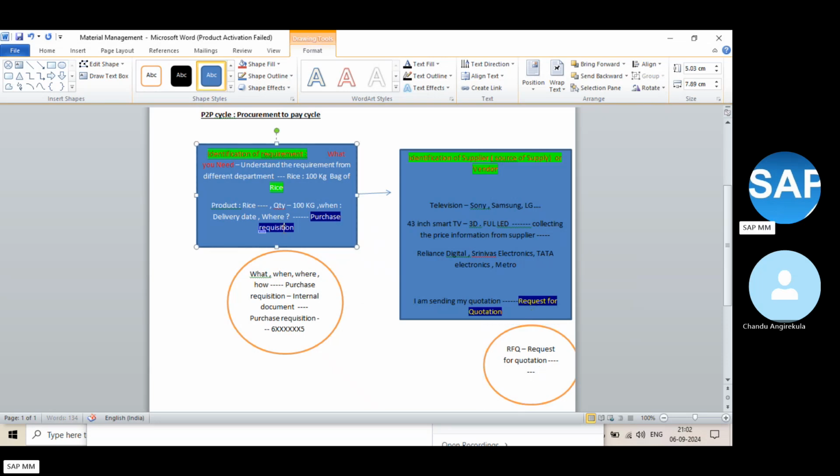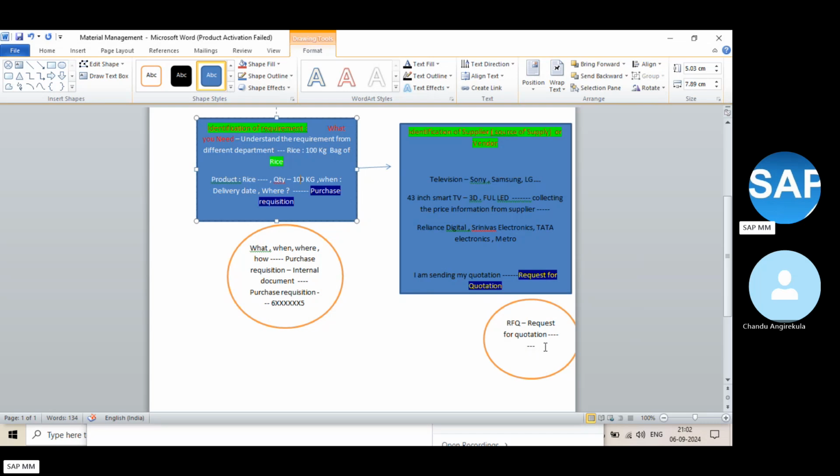Here my requirement is, if I'm planning to buy 100 kgs of rice. Who can supply the product? Maybe Reliance supermarket can supply, and Metro can supply, and the nearest stores and dealers can supply. There are so many suppliers, so I send my RFQ to multiple suppliers who are near to me, requesting them to supply the product.